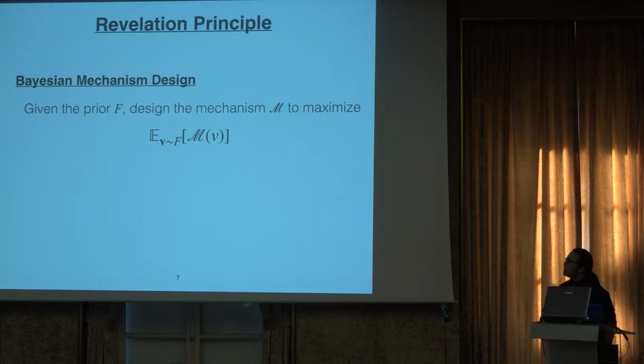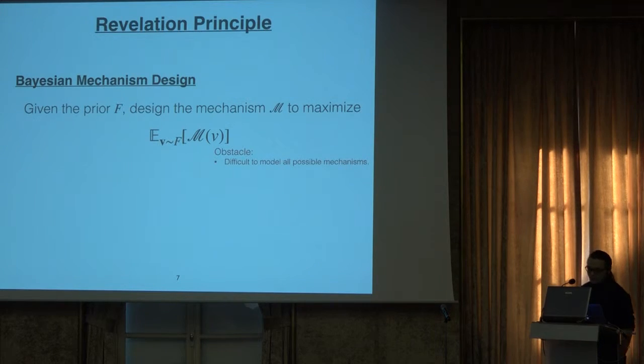So, okay, let's start. In Bayesian mechanism design, which is a common framework studied by our community, the question is very simple. Given a distribution, or given a prior F, we want to identify the optimal mechanism which can maximize the expected performance of some objective with respect to this distribution. The main obstacle of Bayesian mechanism design is that it is sometimes difficult to model all possible mechanisms. For example, there could be mechanisms where the agent will have multiple interactions with the mechanism.